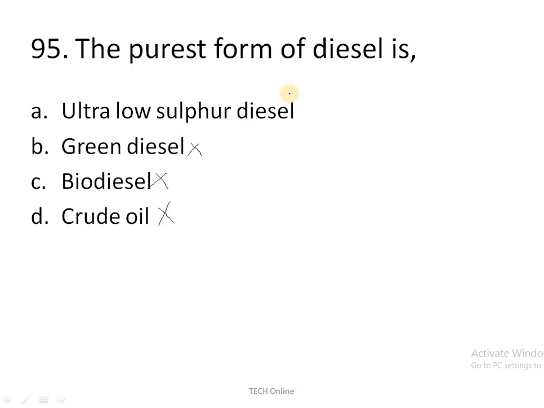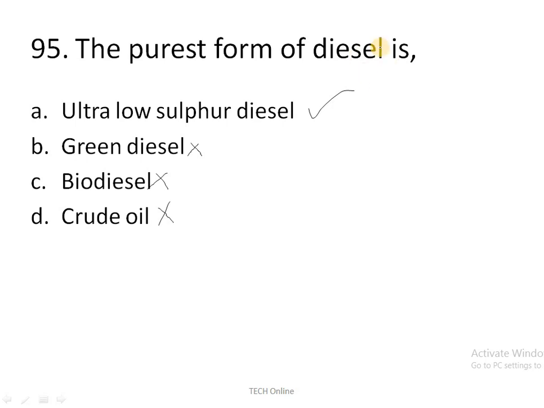So the correct answer is ultra low sulfur diesel, because ultra low sulfur diesel produces very low pollutants because of the presence of low sulfur. Another name for ultra low sulfur diesel is city diesel. We call city diesel nothing but ultra low sulfur diesel.